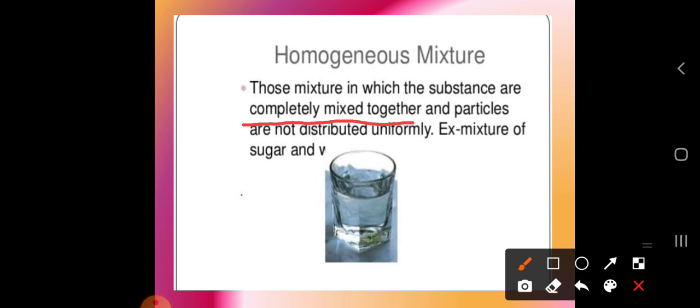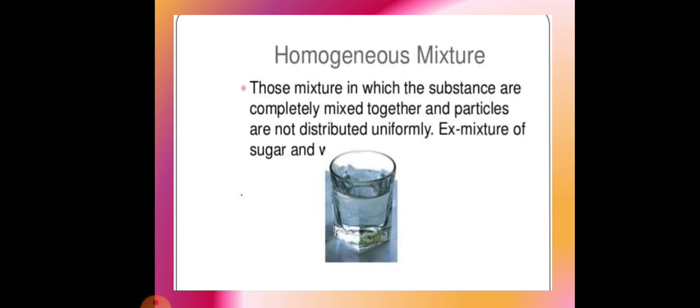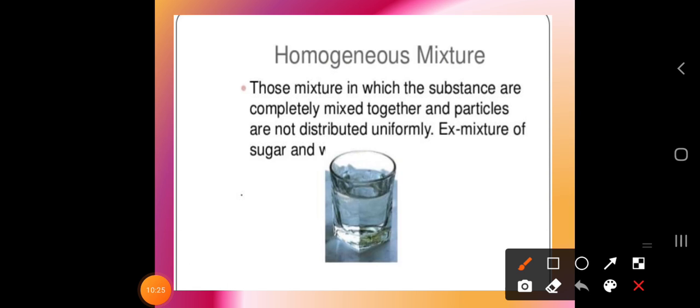Okay, so a best example of a homogeneous mixture is a mixture of sugar and water. Here the word water is missing, so I am writing it here: water plus sugar.